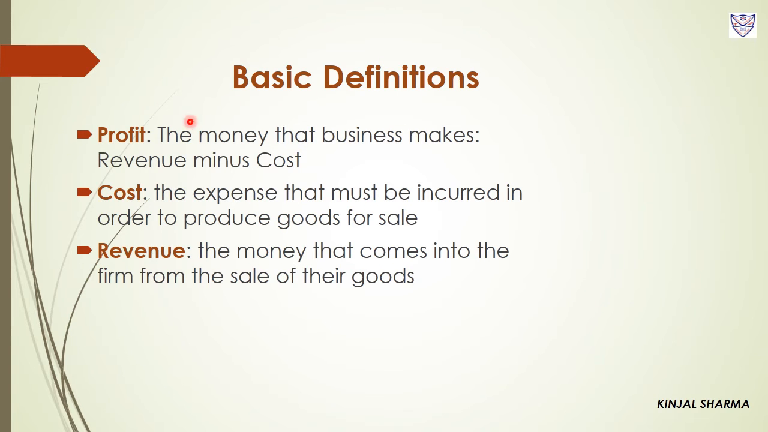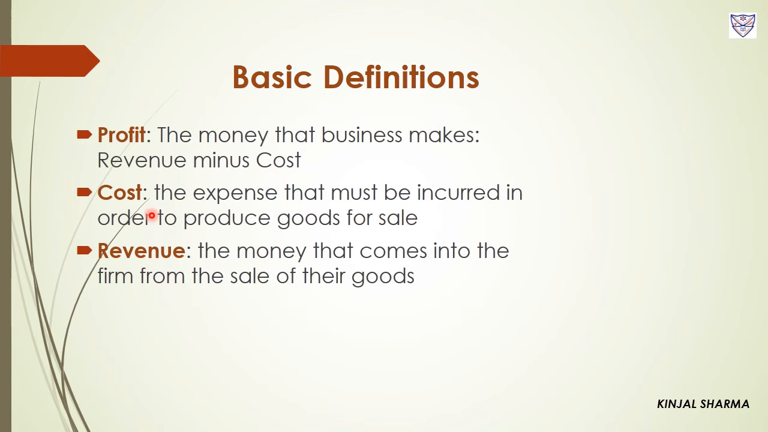Now some basic definitions, that is profit, cost and revenue. At the start I also told you about cost first of all. So cost means the expense that must be incurred in order to produce goods for sale. Means whatever expenditure we do for producing any goods to make it ready for sale, that is called the cost which we have incurred in producing the good. Second comes the revenue. So that is the money that comes into the firm from the sale of their goods. Now after the production of goods, it is ready to sell.